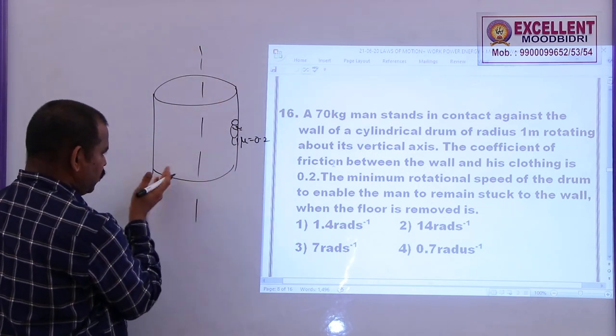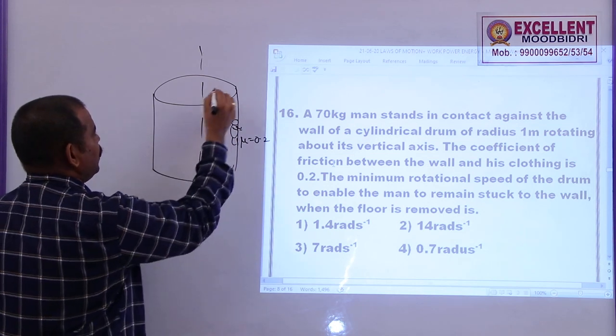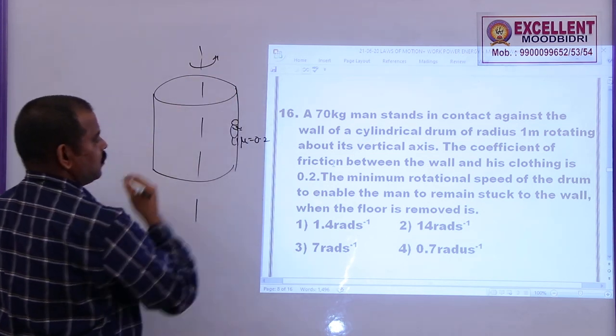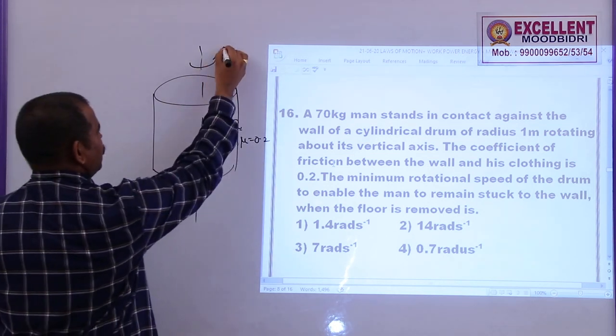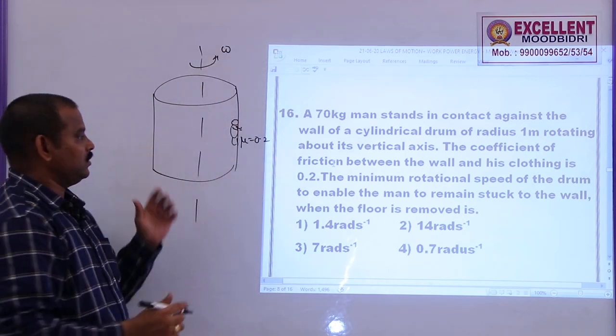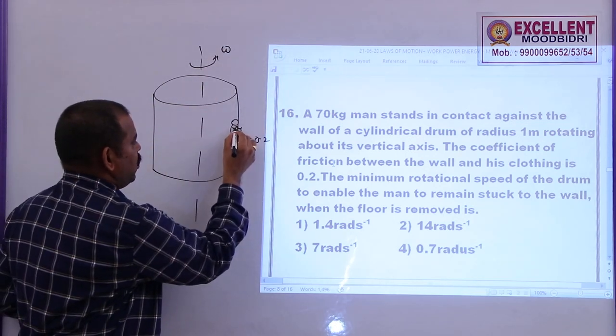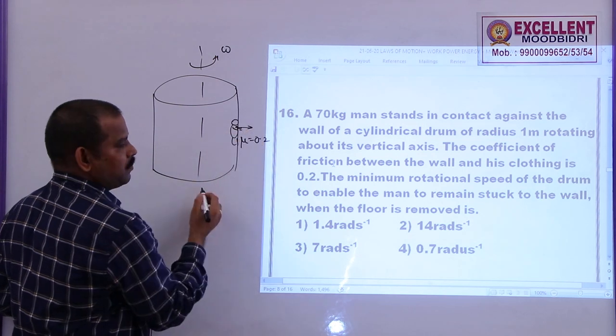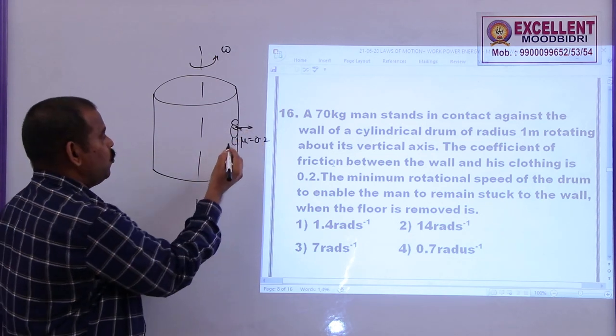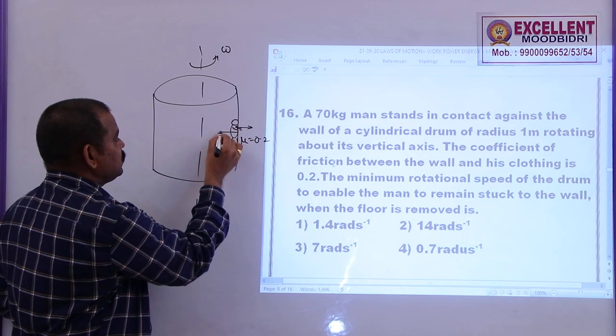When the floor is removed, let us say he is stuck to this wall and it is rotating with an angular velocity. So, we are asked to find that angular velocity. If it is rotating like this, the force with which the person presses the drum is equal and opposite to the force with which the drum presses the person.